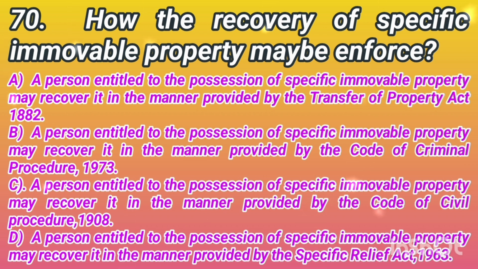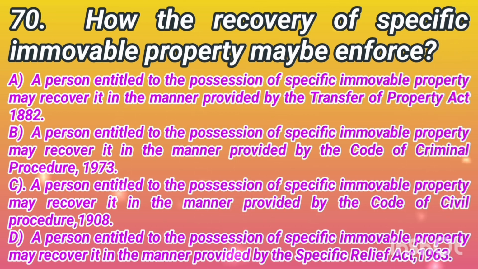Question number 70. How may the recovery of specific immovable property be enforced? Option A, a person entitled to the possession of specific immovable property may recover it in the manner provided by the Transfer of Property Act 1882. Option B, a person entitled to the possession of specific immovable property may recover it in the manner provided by the Code of Criminal Procedure 1973.